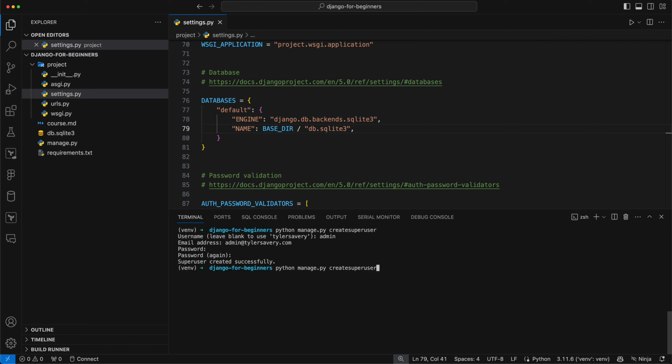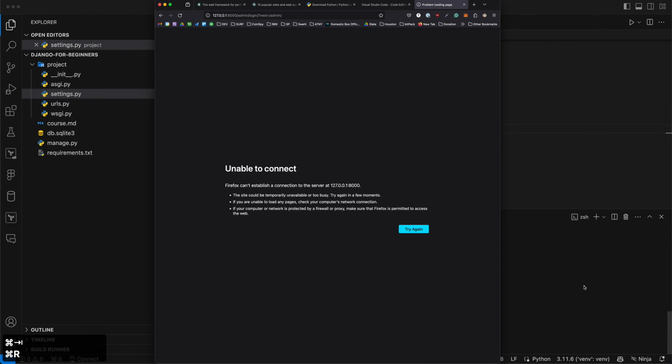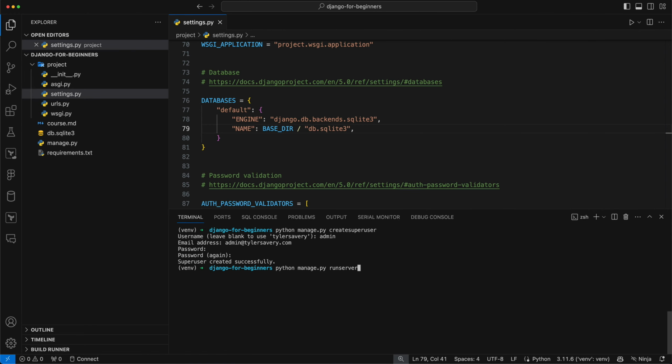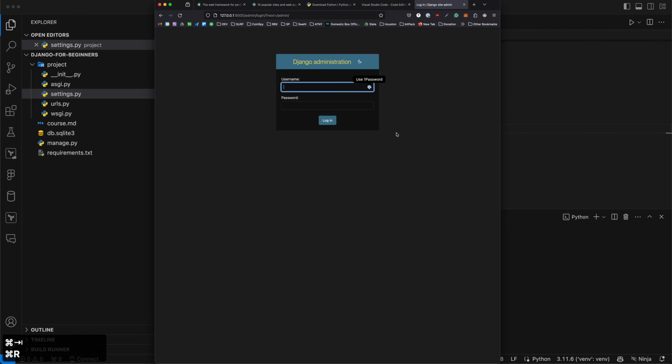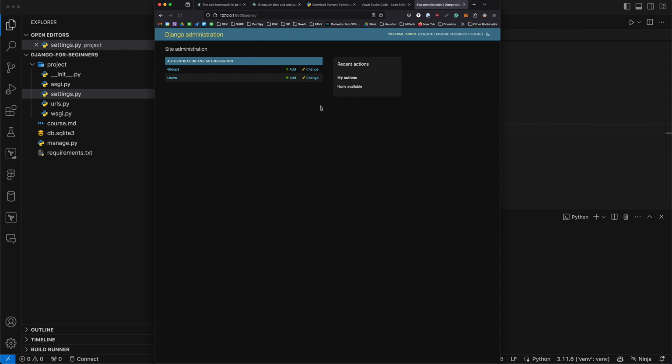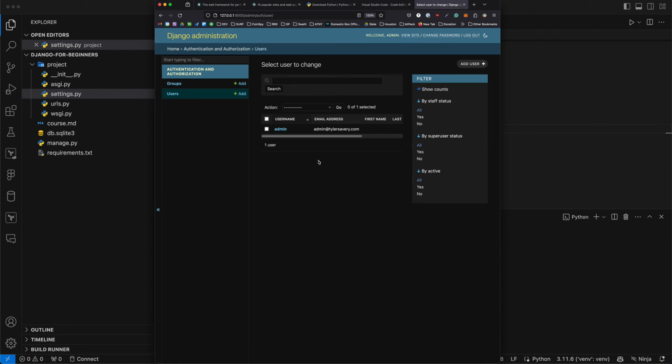Then we have to make sure we run the server again, because if I just refresh now, I'm going to see I can't connect because we're not actually running the development server. So I'll run manage.py again, and I'll try logging in with what I just made. And we see now we're into this lovely admin. We can see some stuff. Like I said, Django comes with some data right in, and we ran those migrations. We also created a superuser, which actually created one user for us.